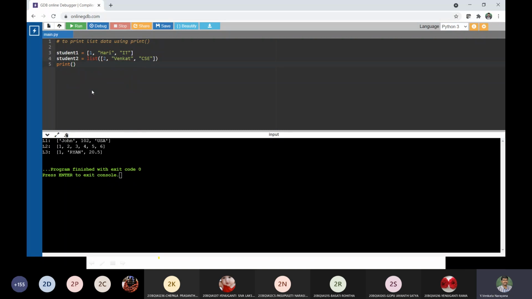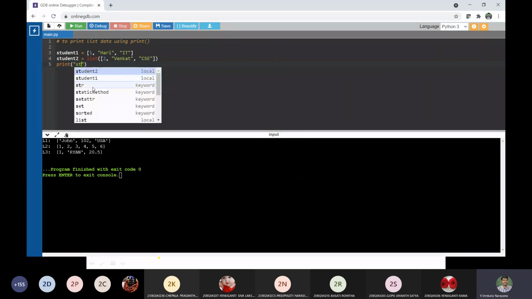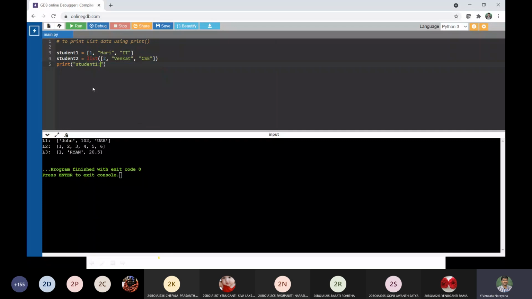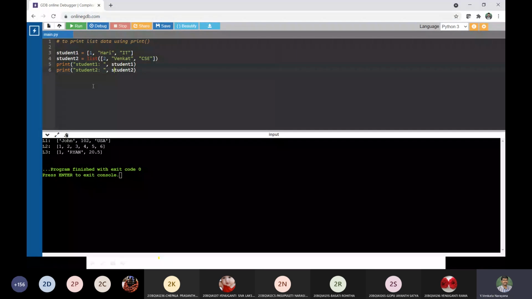So print. I would like to print student 1 data. Okay, so student 1, that is clear. And let us print the student 2 data. Students, do you have any method to know the type of a variable?